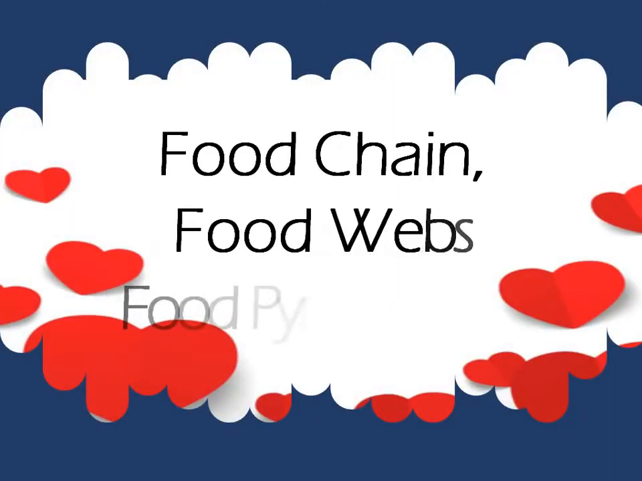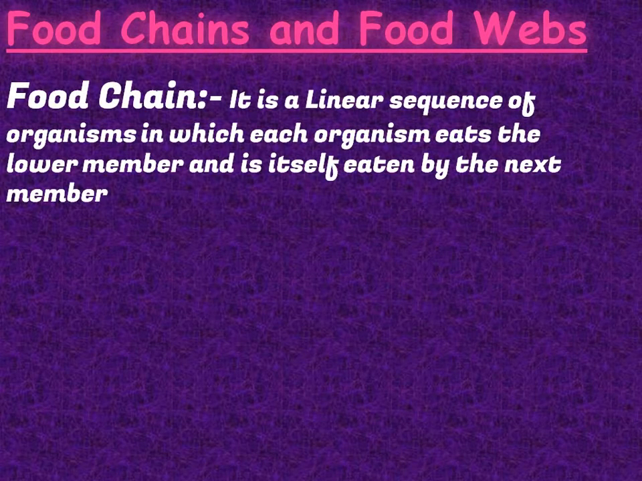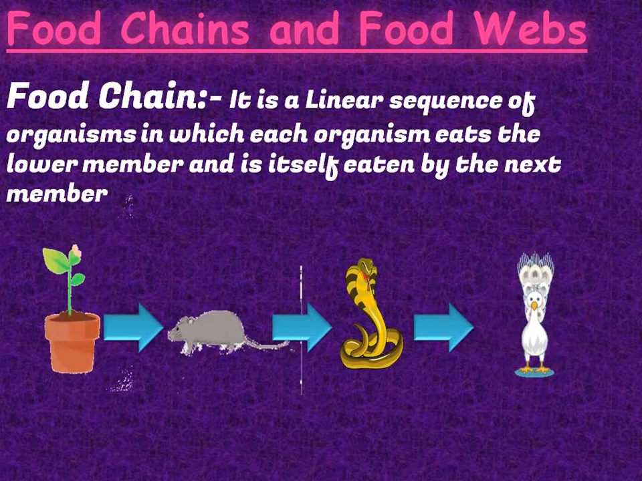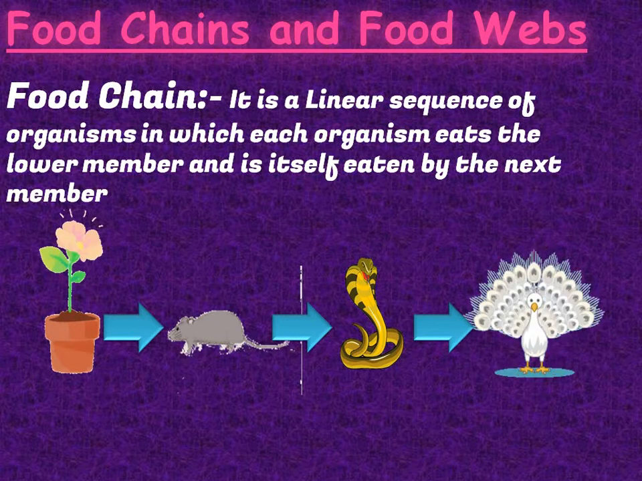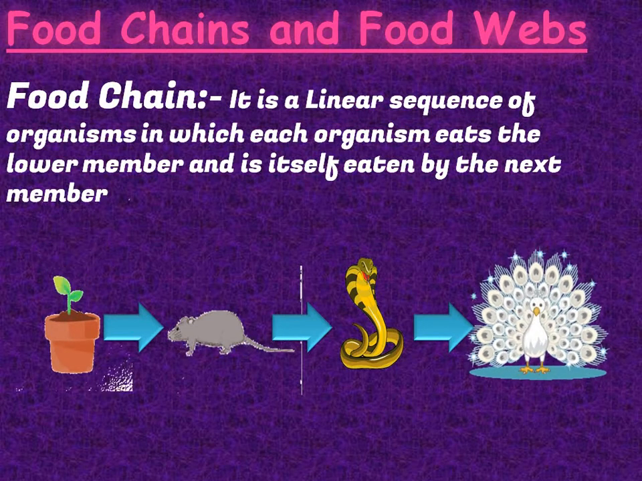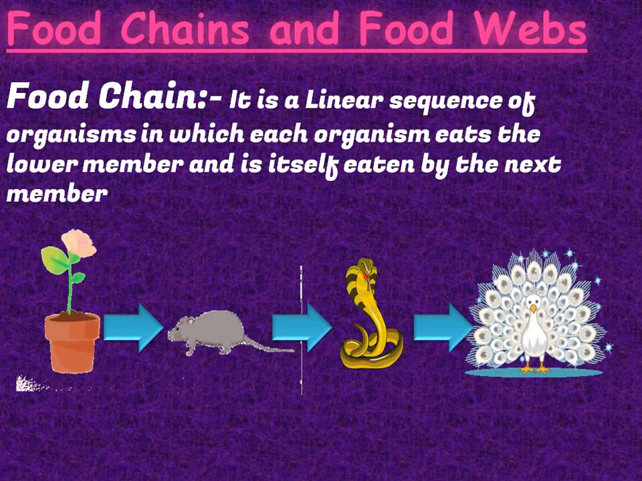Food chain, food webs and food pyramid. Food chains and food webs. Food chain: it is a linear sequence of organisms in which each organism eats the lower member and is itself eaten by the next member. Here is an example. See, the plant is eaten by the rat, the rat is eaten by the snake, and the snake is eaten by the peacock. Understood?